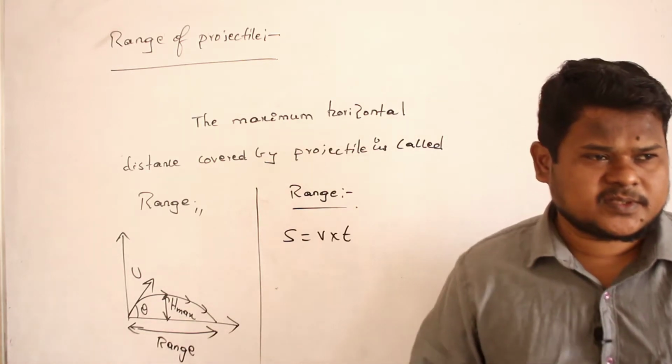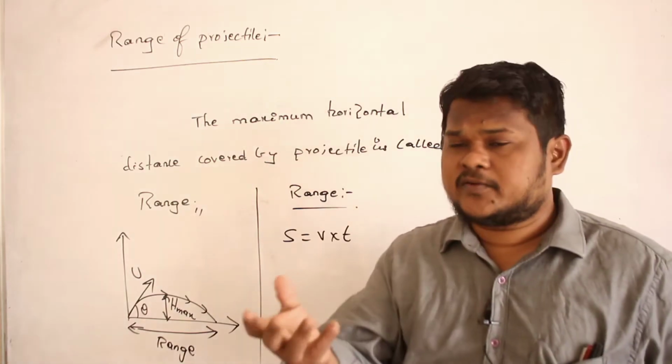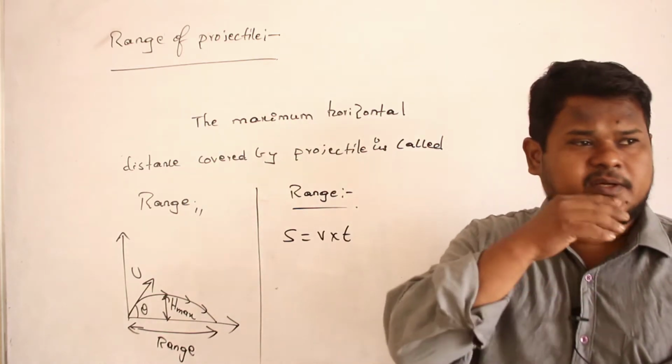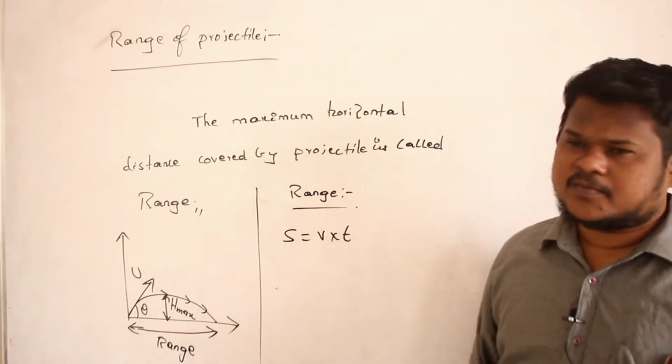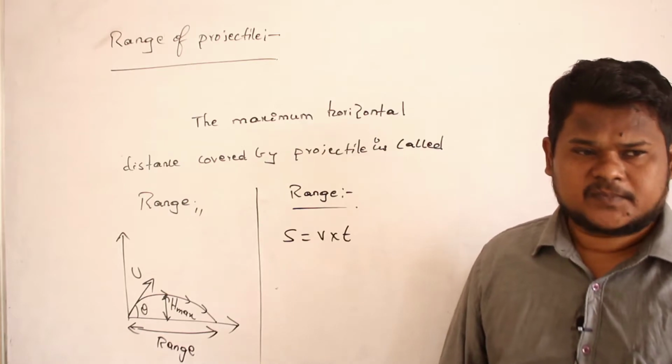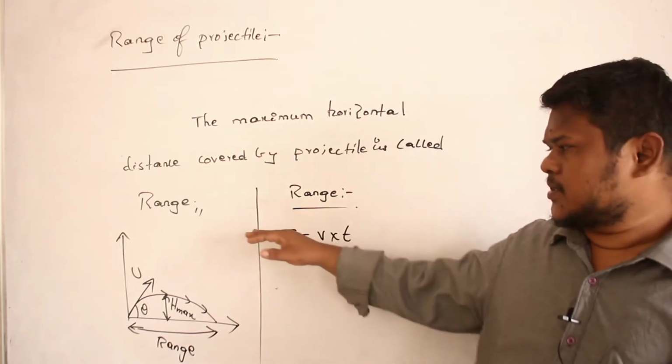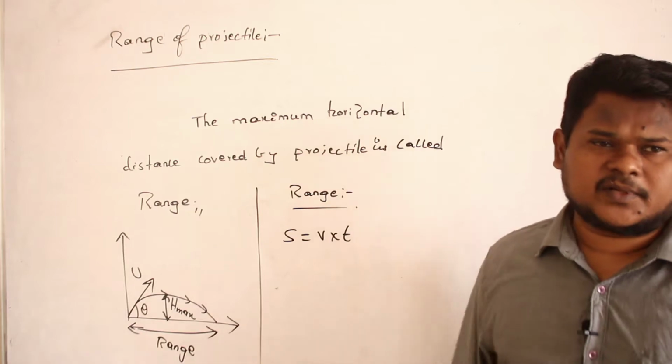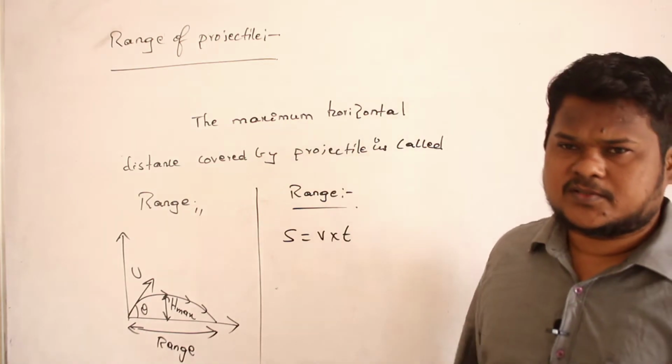Velocity never changes means it is what kind of motion? Uniform motion. And for uniform motion, how many equations do we have? Only one equation: displacement is equal to velocity into time. That is why we are using this relation, because along the x-axis, velocity never changes. That's what we discussed.